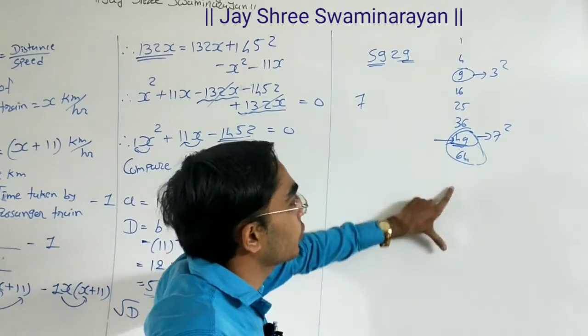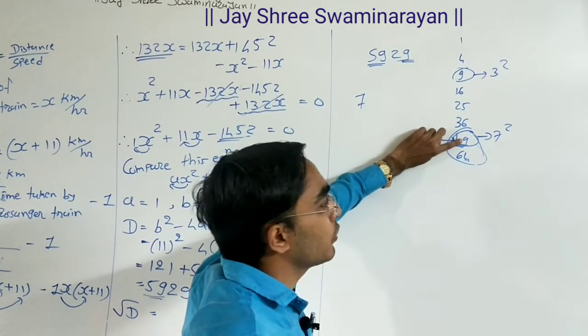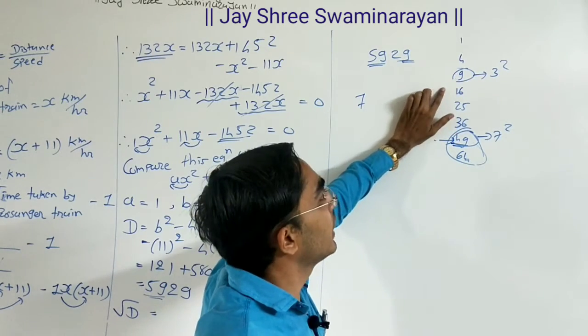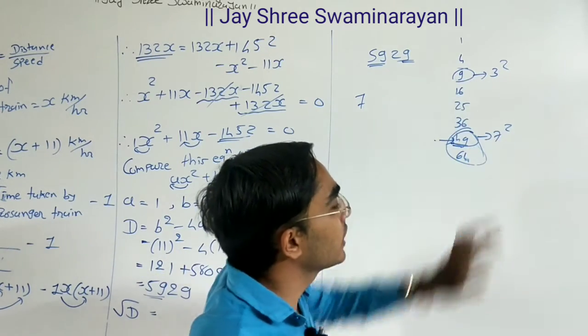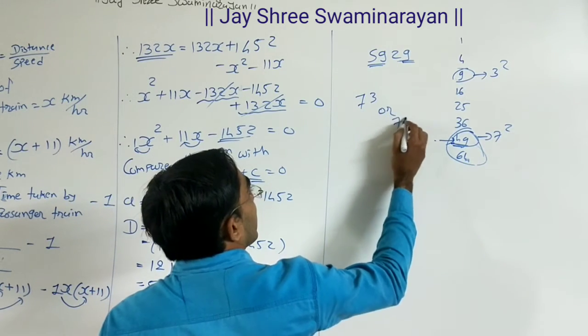Either our second digit is 3, otherwise 7. That means 73, otherwise 77.